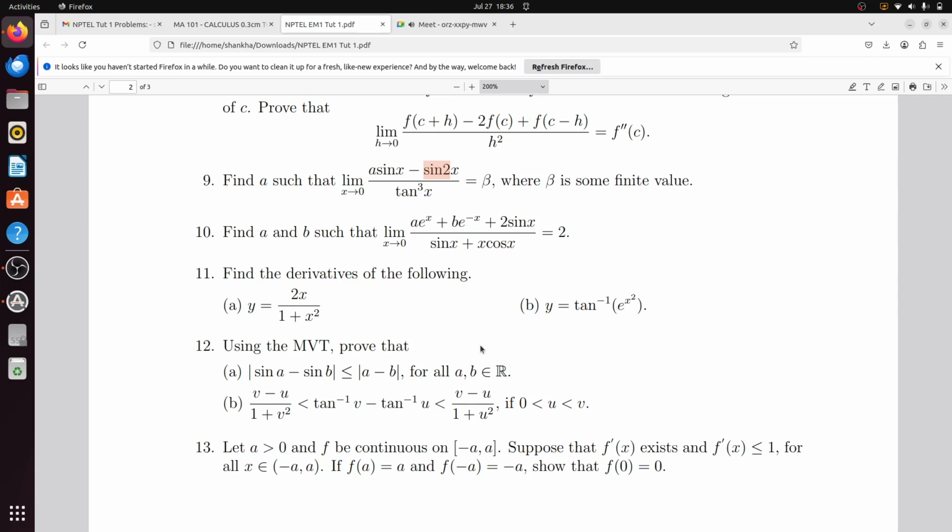2 whole into 1 minus x square divided by 1 plus x square whole square. Now tan inverse e to the power x square. You also solve this, right? The problem B. Tan inverse e to the power x square. Two x e to the power x square divided by 1 plus e to the power x square whole square.